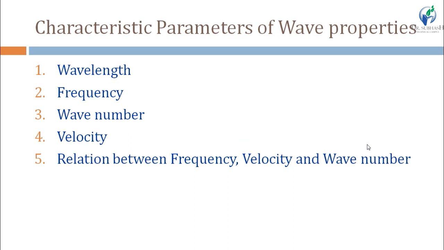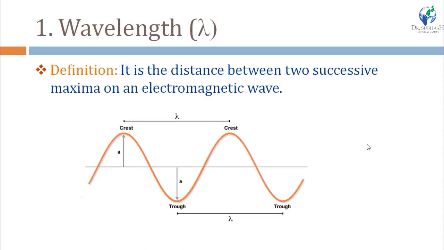Now characteristic parameters of wave properties. Main four parameters are there: wavelength, frequency, wave number and velocity, and then we will see the relationship between frequency, velocity and wave number. First one is the wavelength. What is the wavelength of an EMR? So wavelength is the distance between two successive maxima on an electromagnetic wave.